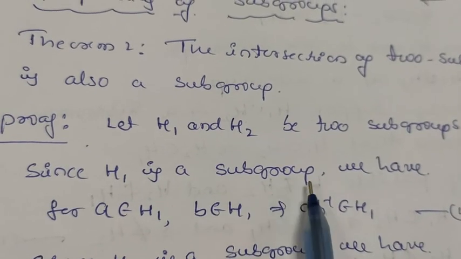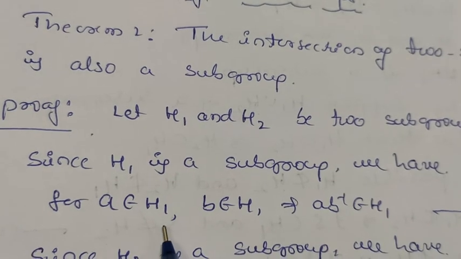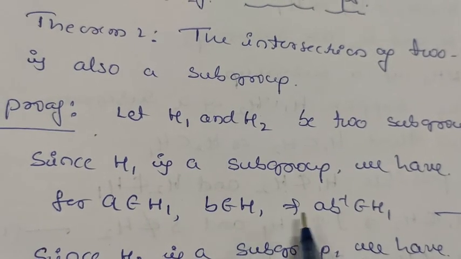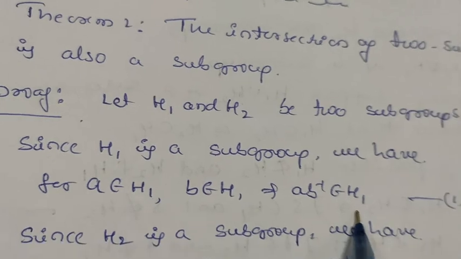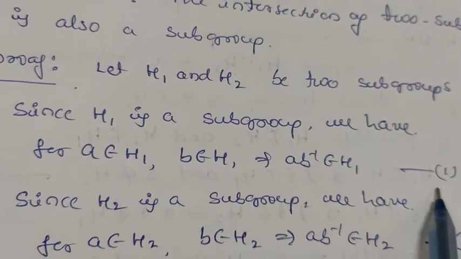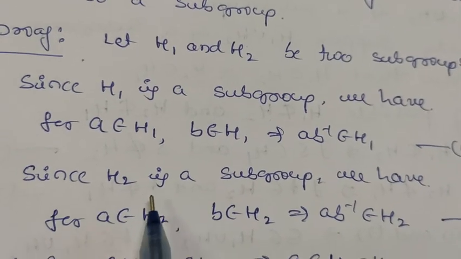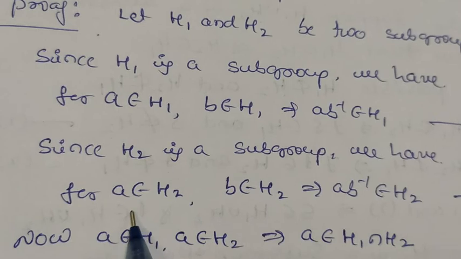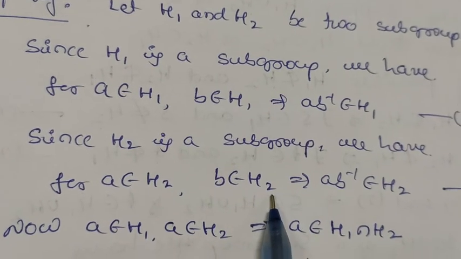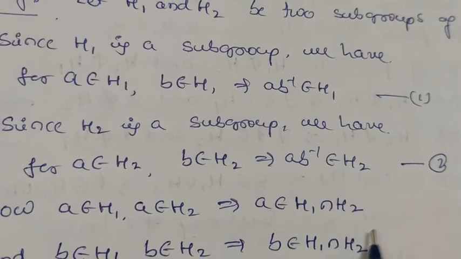Since H1 is a subgroup, we have, as we just proved, for a belongs to H1 and b belongs to H1, ab inverse belongs to H1. This is the necessary and sufficient condition for a subset H to be a subgroup, which we just proved in theorem 1. Since H2 is also a subgroup, we have again a belongs to H2 and b belongs to H2. This implies ab inverse also belongs to H2. Take this as the second equation.